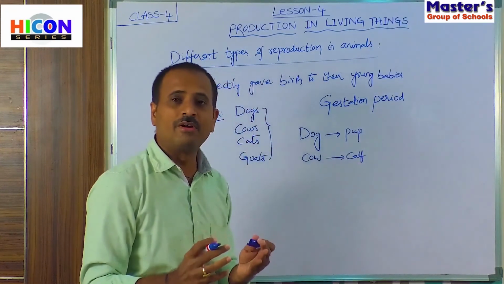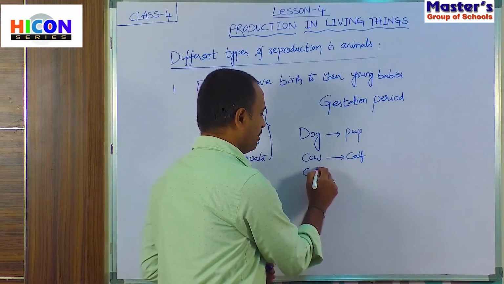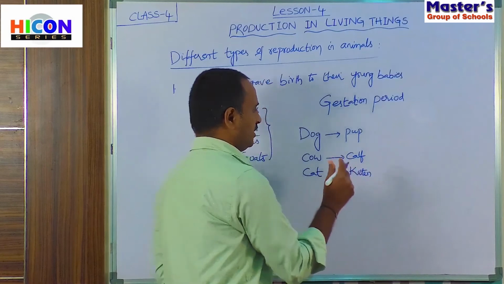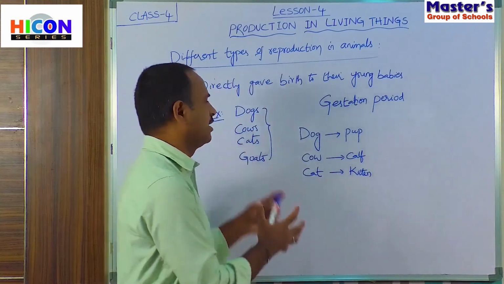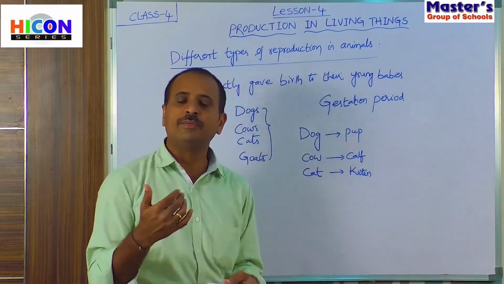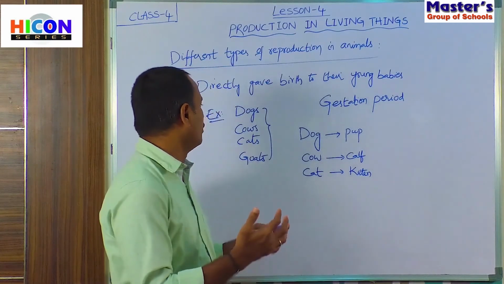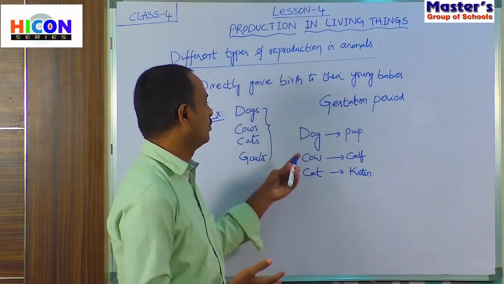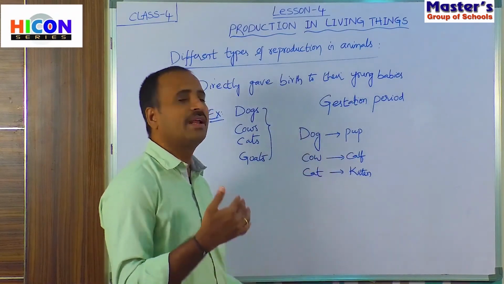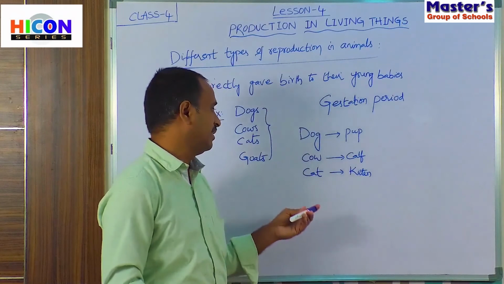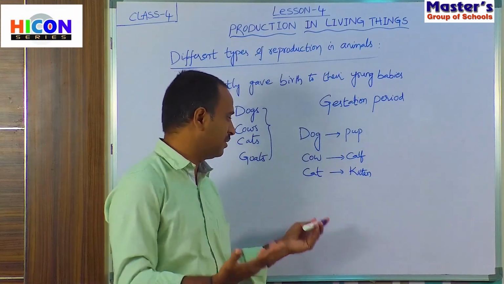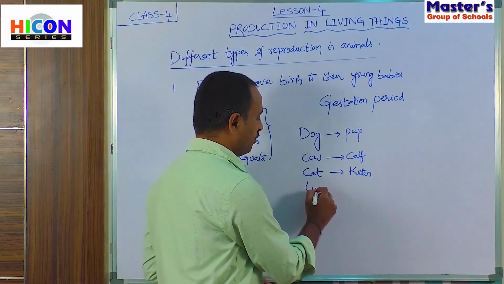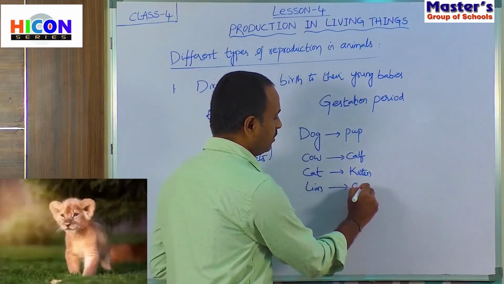The young baby of a cat is called a kitten. So children, in this way, all these animals give birth to their young babies, and the young babies are called by a certain name for each animal. For example, the young baby of a dog is called a puppy or pup, the young baby of a cow is called a calf, the young baby of a cat is called a kitten, whereas the young baby of a lion is called a cub.